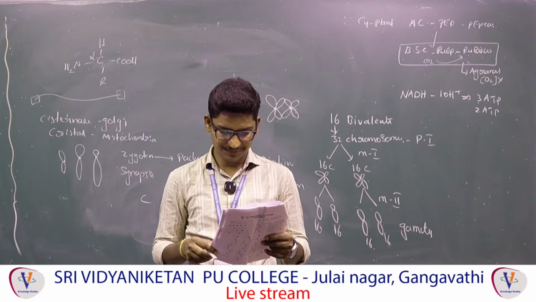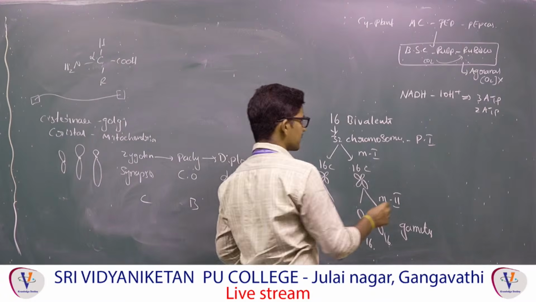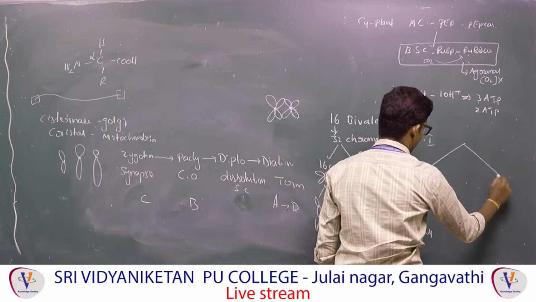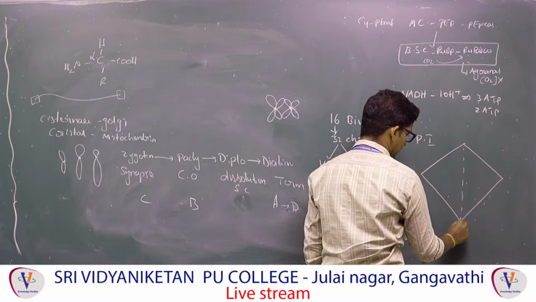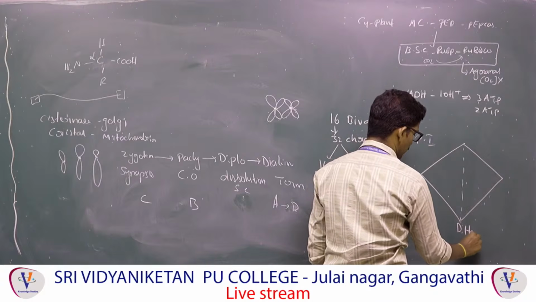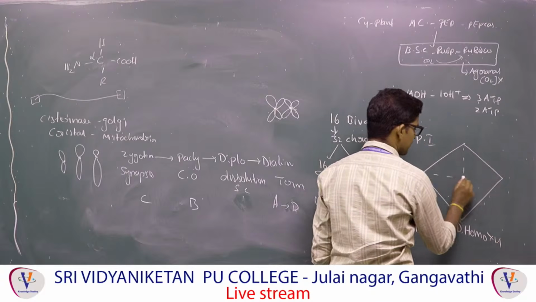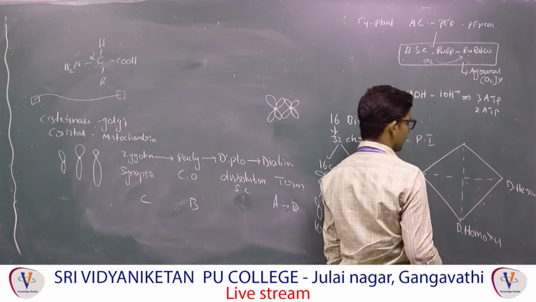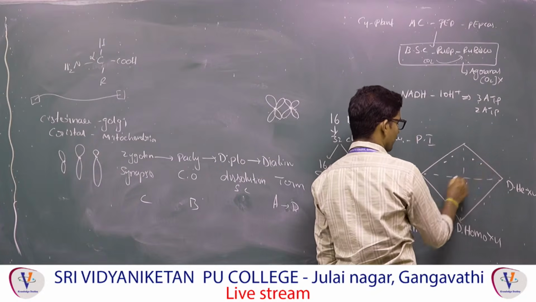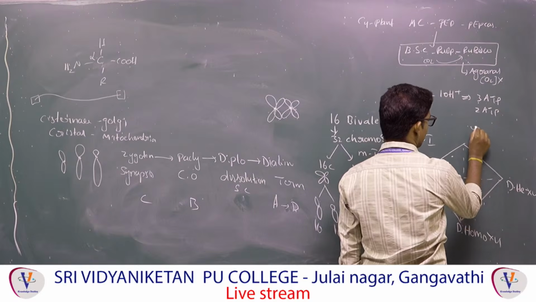Next, 155: single heterozygous individuals. If you observe the Mendel dihybrid cross, along the straight line these are double homozygous, 4 will be there, and along this straight line double heterozygous, 4 will be there. The remaining 8 are all single heterozygous.